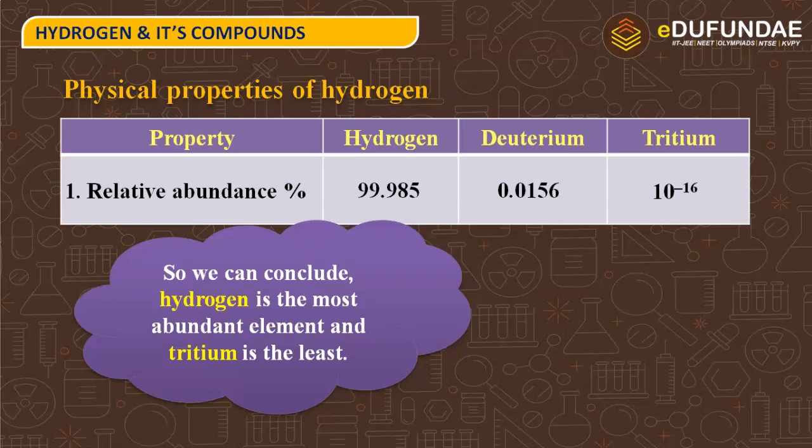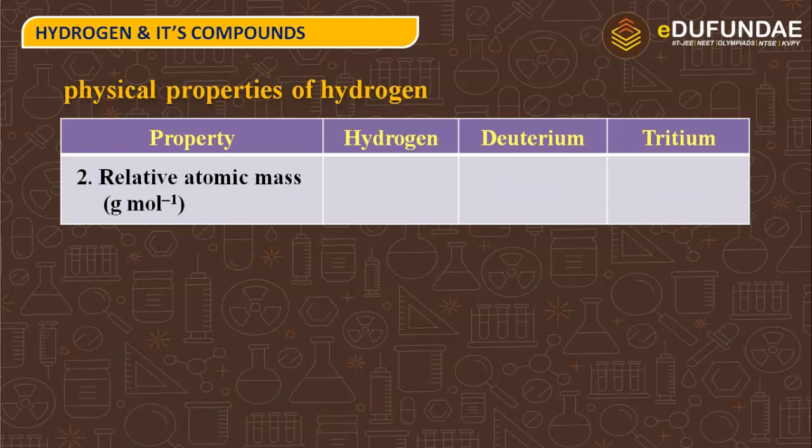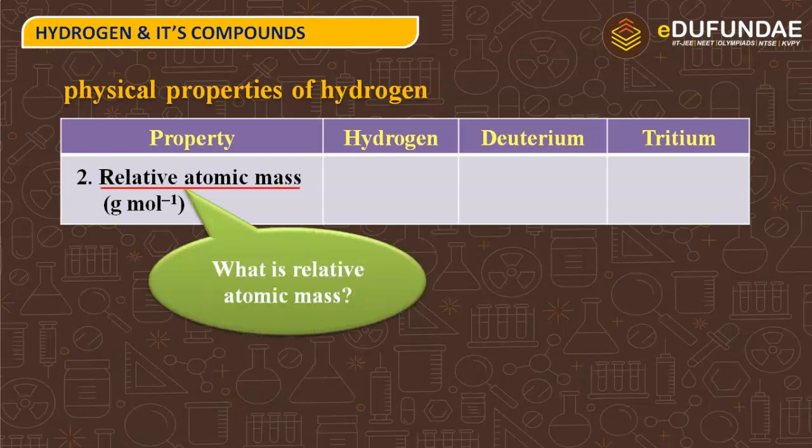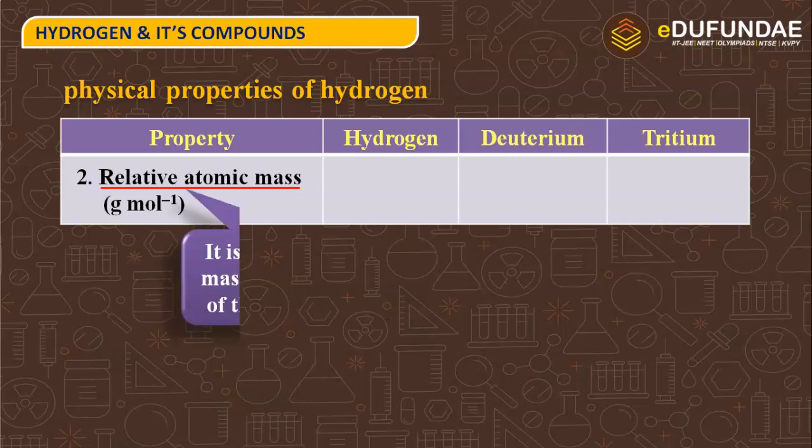Why tritium is the least? Because among these three, tritium is the radioactive isotope. Next property is relative atomic mass, that is in gram mole inverse. But what is relative atomic mass?